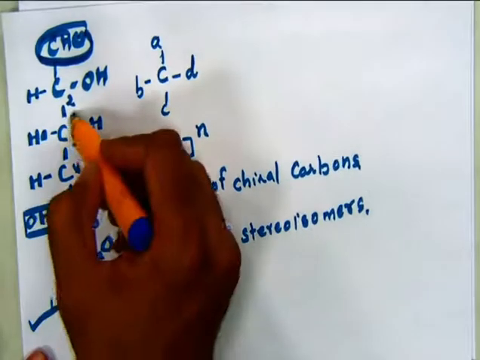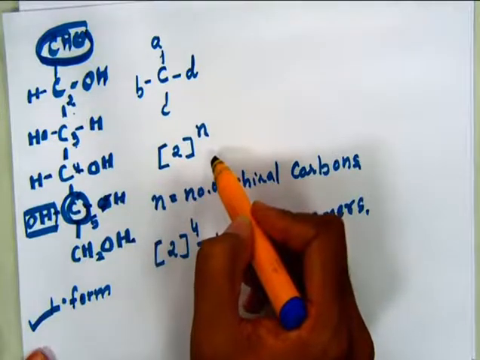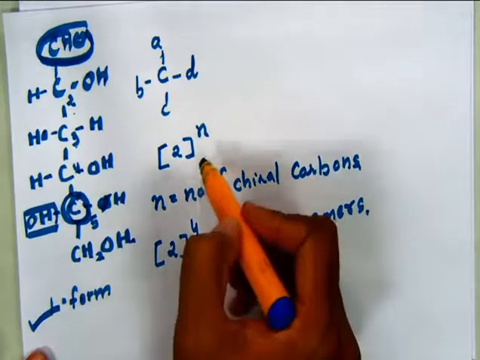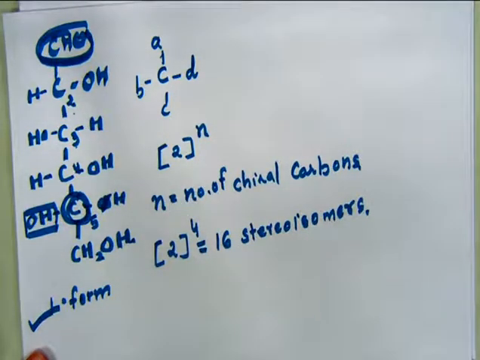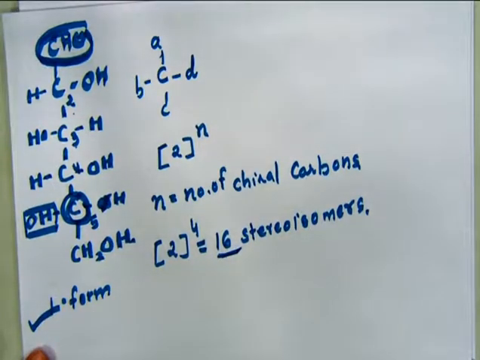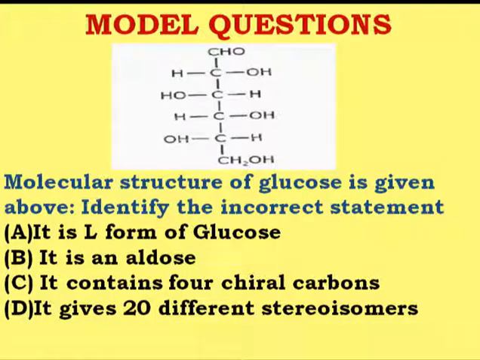If glucose has 4 different chiral carbons, and we use the formula 2 raised to n, which is generally used to find the number of stereoisomers for a particular molecule, where n is the number of chiral carbons, then the number of stereoisomers comes to 16. So it contains 16 different stereoisomers and not 20. So the statement that it gives 20 different stereoisomers is the incorrect statement. It gives only 16 different stereoisomers. So the correct answer is D.